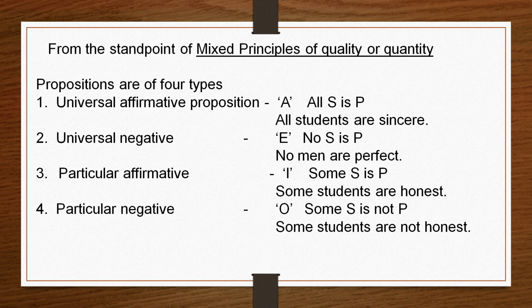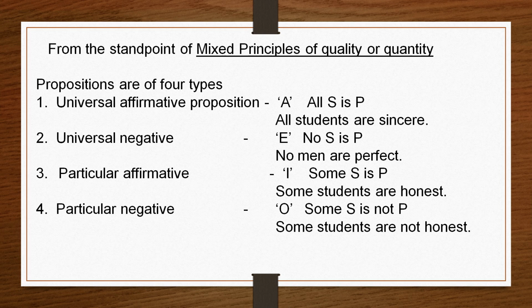This is a universal proposition. And a particular proposition is one in which the predicate is affirmed or denied of some members of the subject term. So you have affirmative proposition, negative proposition, universal proposition and particular proposition.